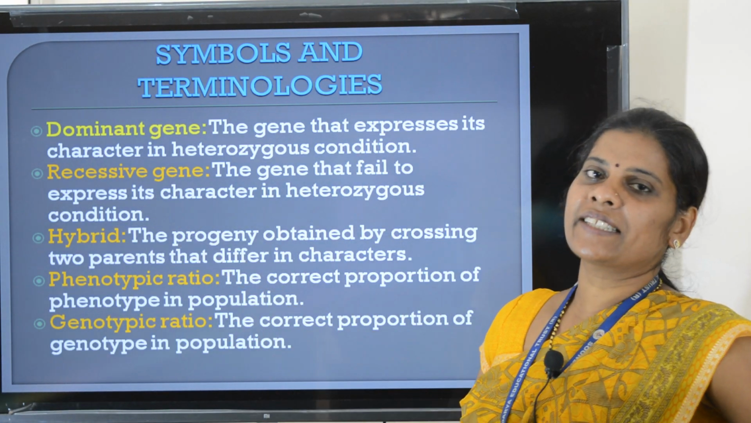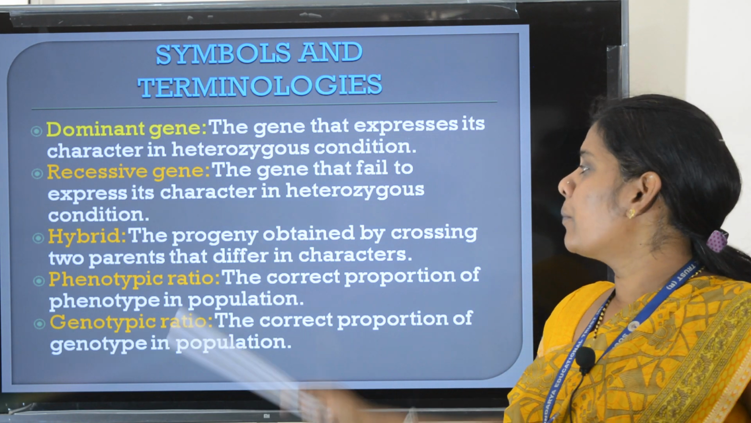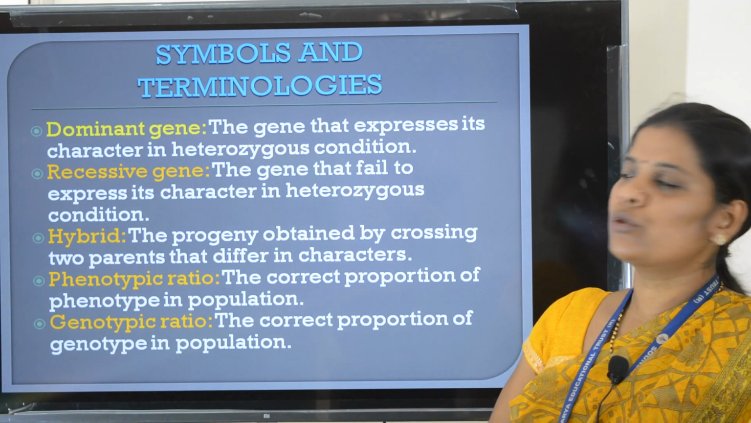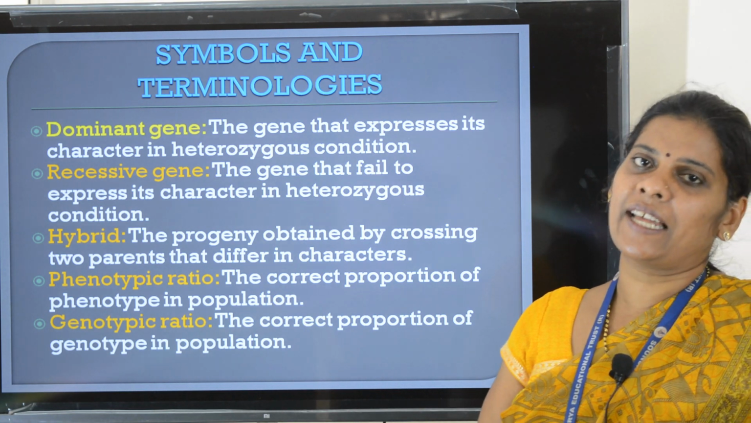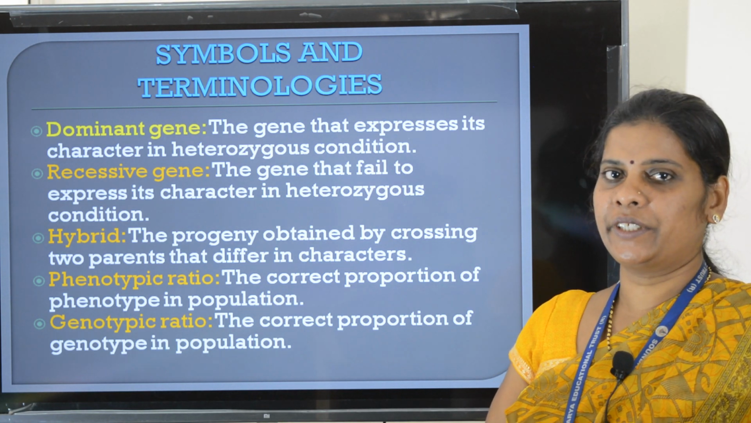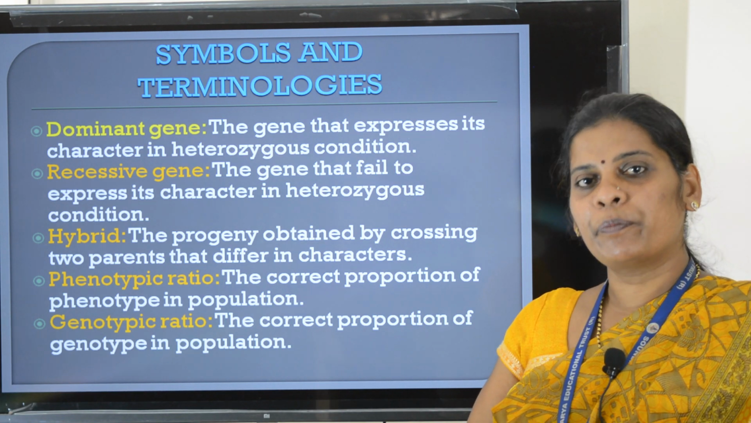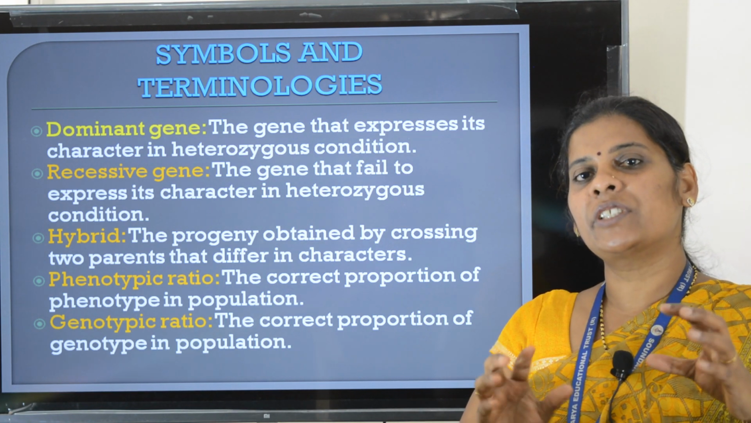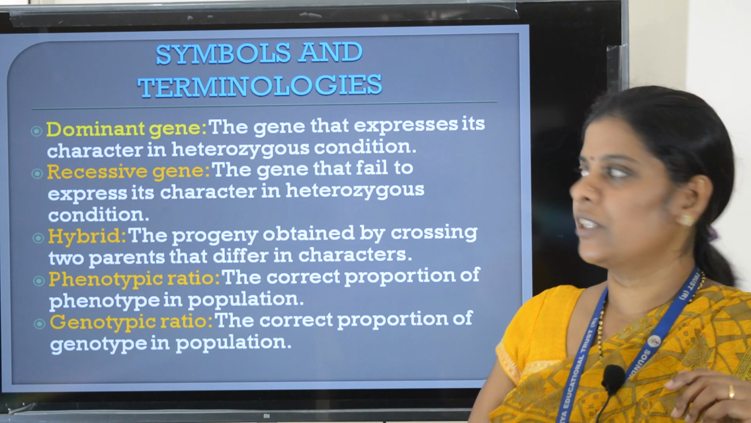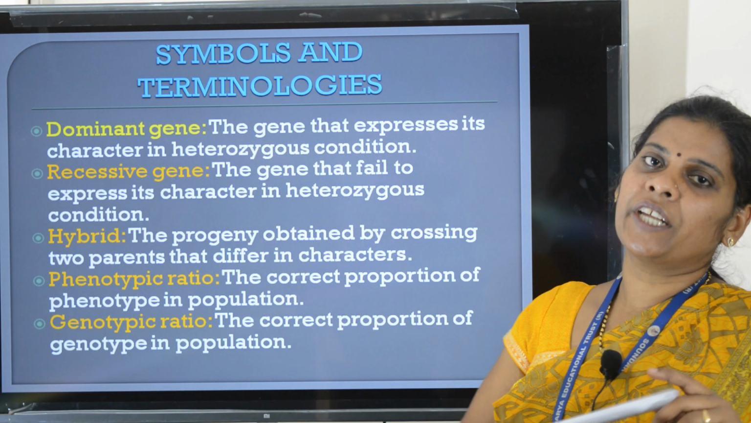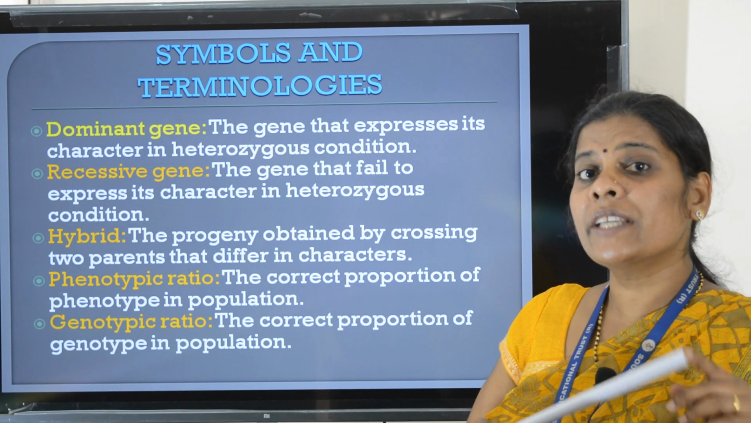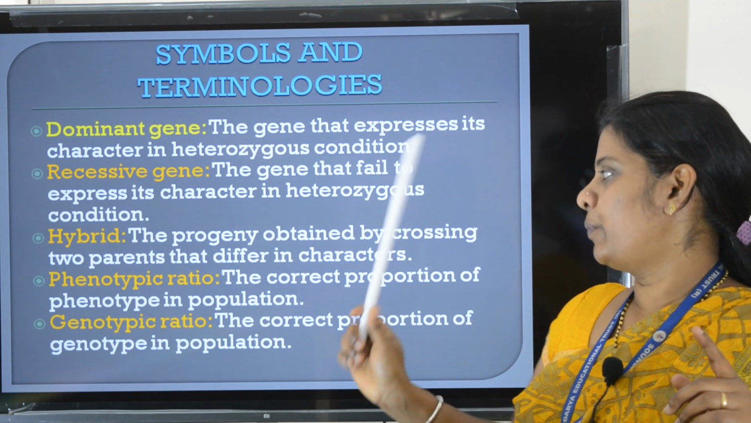Let us see the next term, hybrid. The progeny obtained by crossing two parents that differ in characters are called hybrids. Generally, hybrids are obtained by crossing individuals or parents which have superior characters. Therefore, the hybrid obtained by this cross is always superior to its parents.